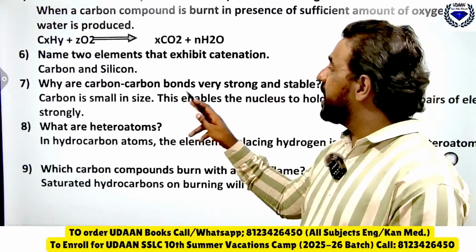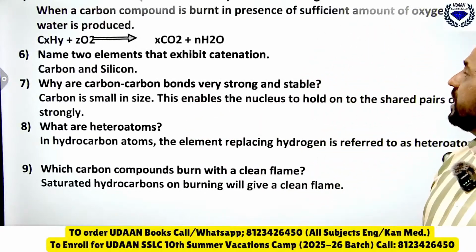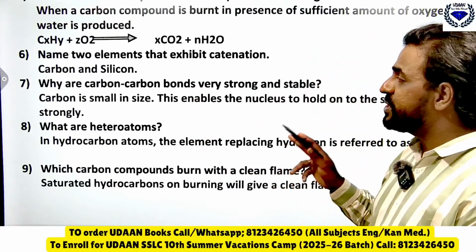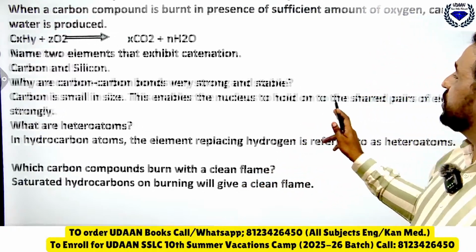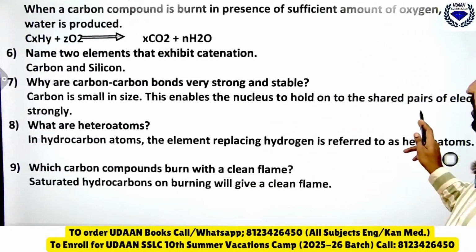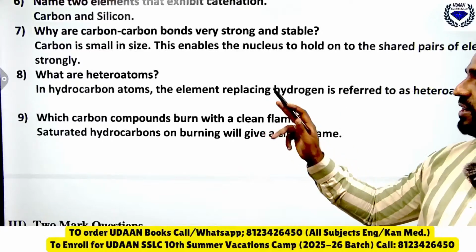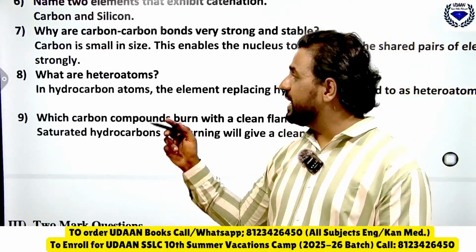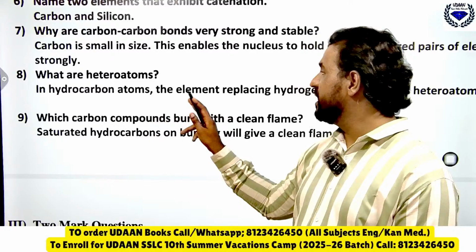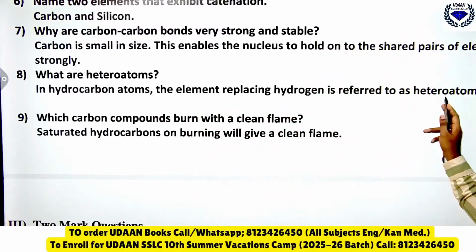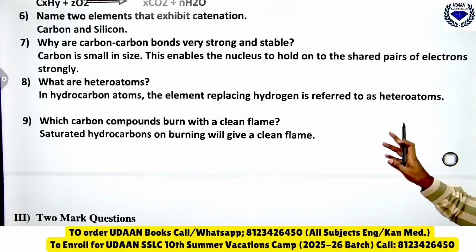Why are carbon-carbon bonds very strong and stable? See, carbon is small in size. This enables the nucleus to hold on to the shared pair of electrons strongly. Then I already said what heteroatoms are. In hydrocarbons, the element replacing hydrogen is referred to as what? Heteroatom. I already just said it.